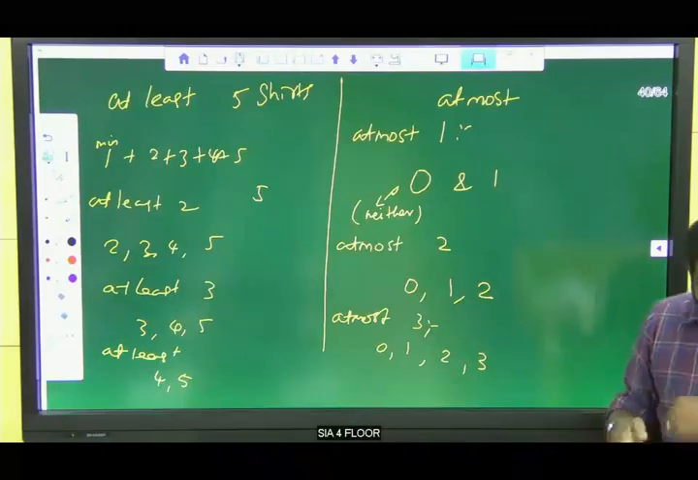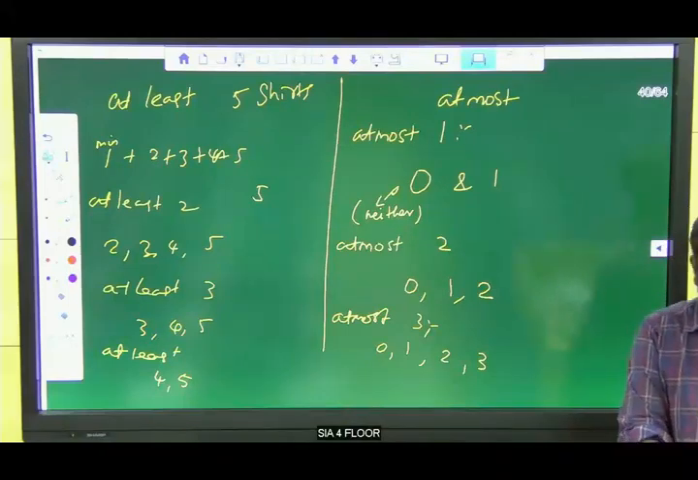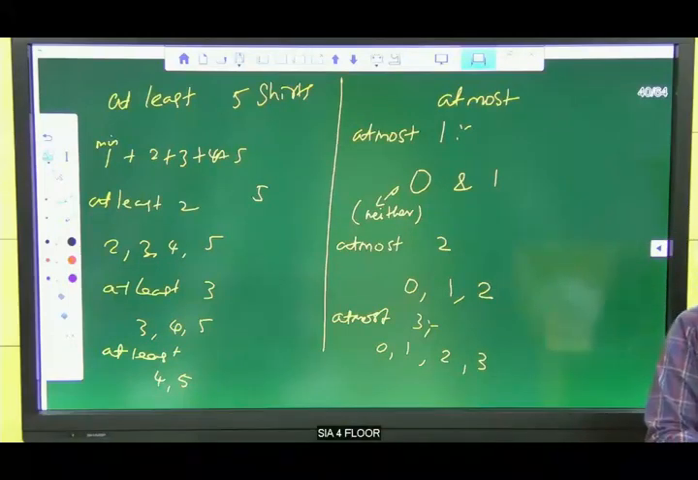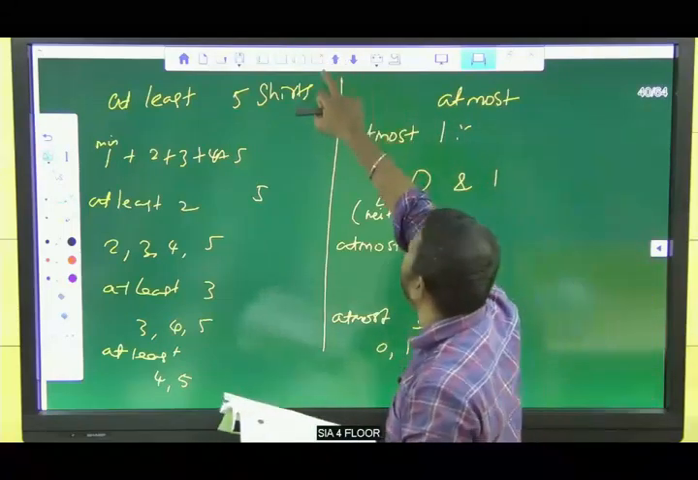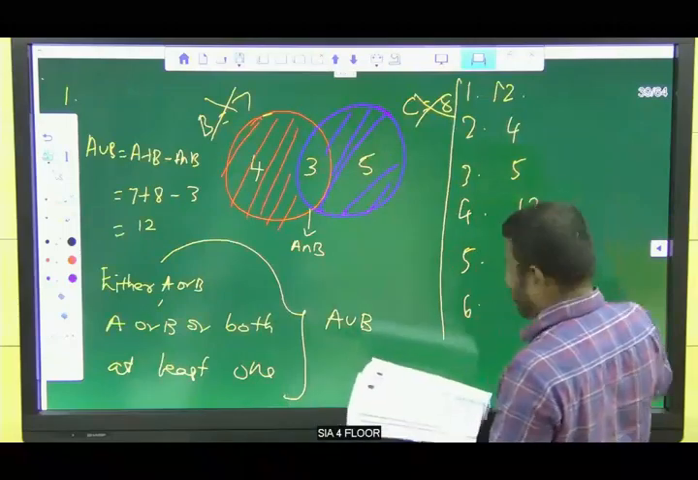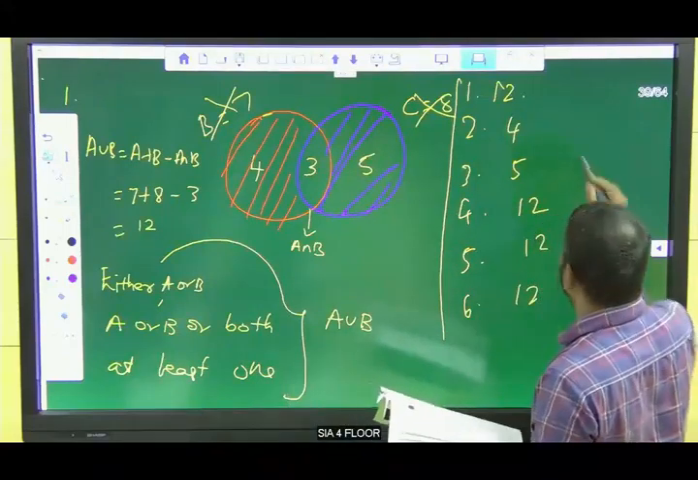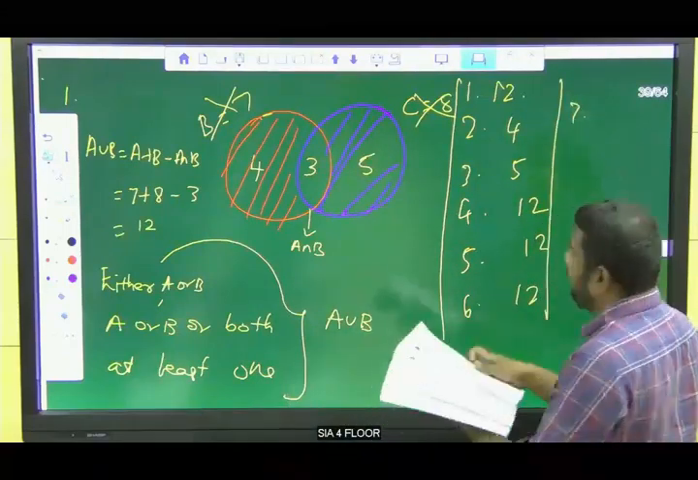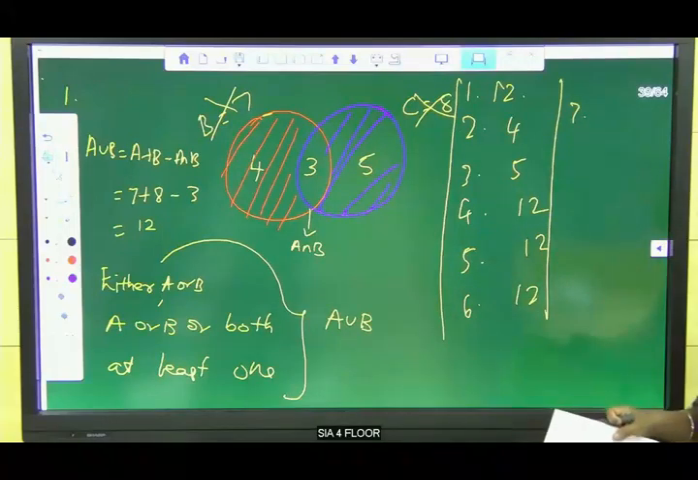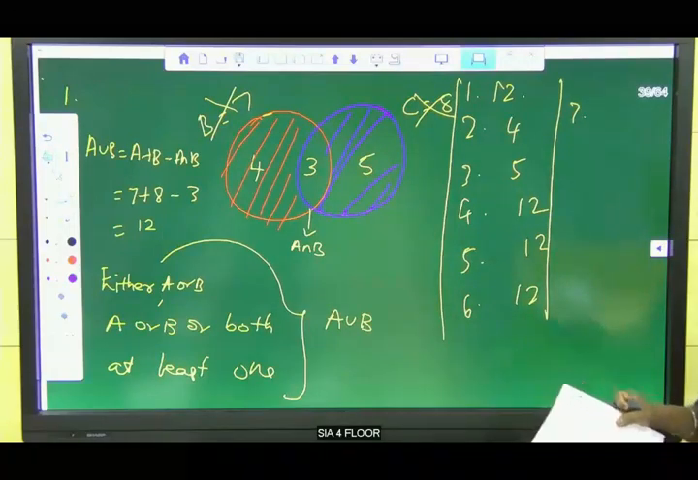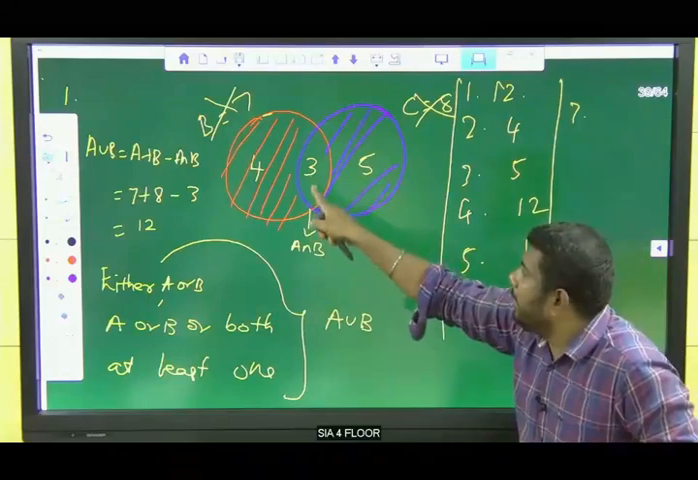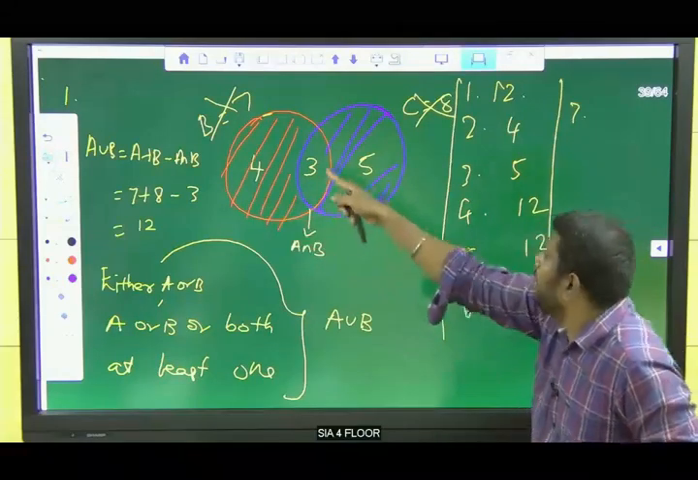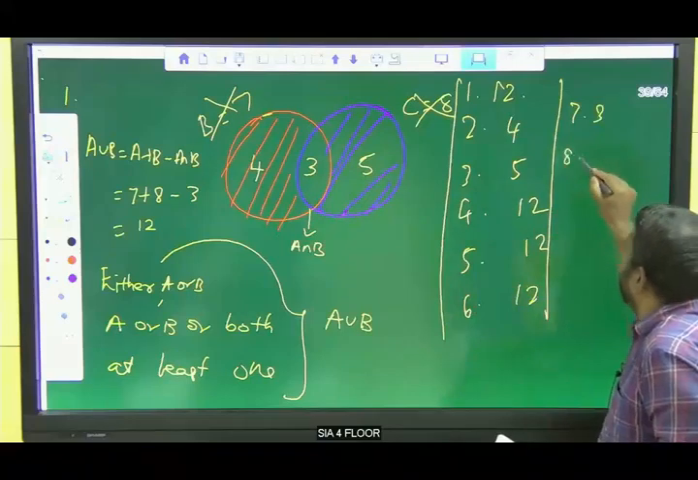Now tell me the answer for the 7th, 8th and 9th one. At least 2 games. At least means the minimum should be 2. So how many people play at least 2 games? 3 people, right? They are playing both basketball and cricket. So the answer is 3 for the 7th one.